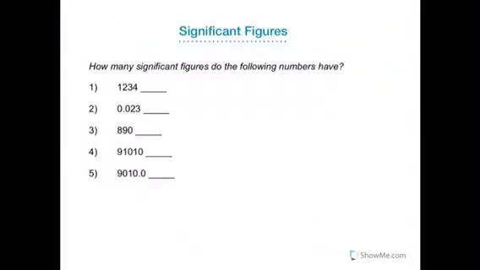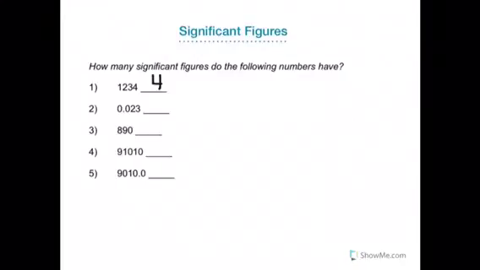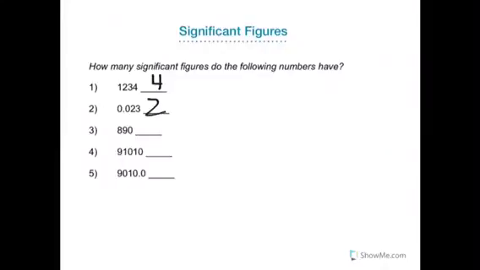So let's go over a few practice problems now that we've had those rules. Number 1, we just do the number 1, 2, 3, 4. There are 4 significant figures. The second problem has zeros at the beginning, which as we learned are not significant, so therefore it only has 2 significant figures. Number 3 ends in a 0, and there's no decimal point, therefore that 0 is not significant, and there are only 2 significant figures.